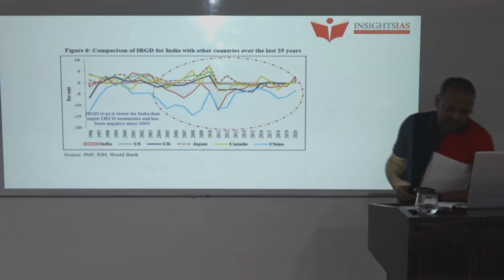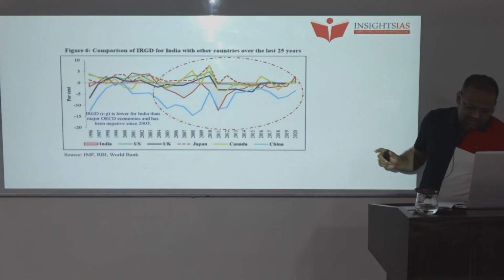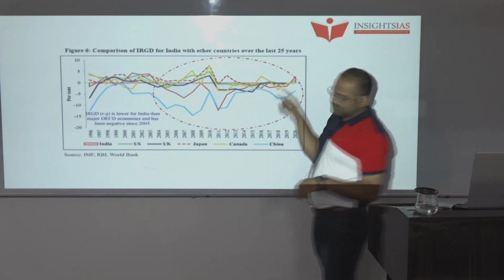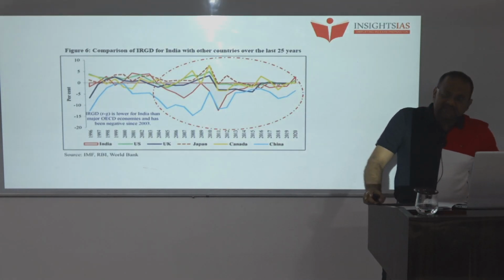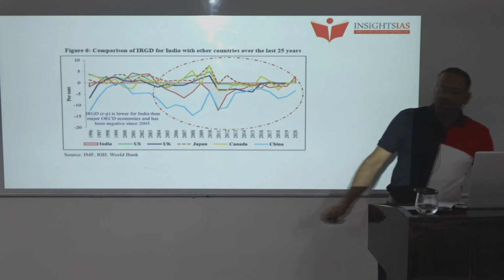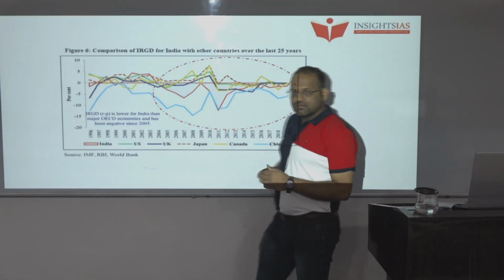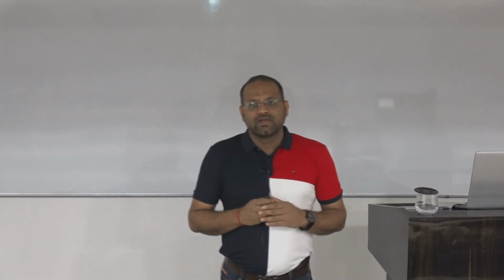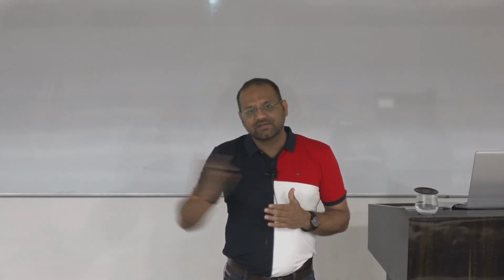So this is the conclusion. Since 2003, India's IRGD has been in negative range. Especially, it is lowest among the major OECD economies. So this is the conclusion we have drawn. At the level of IRGD, we are lowest in comparison to the OECD countries over the last 25 years.